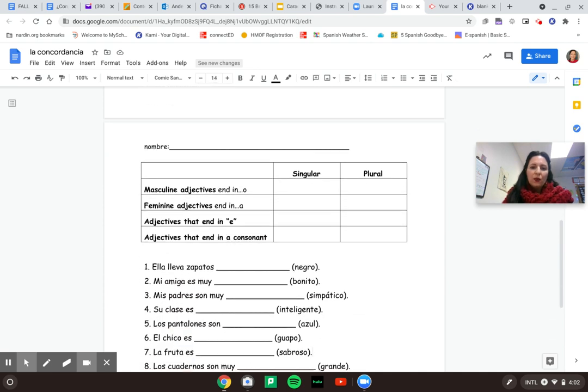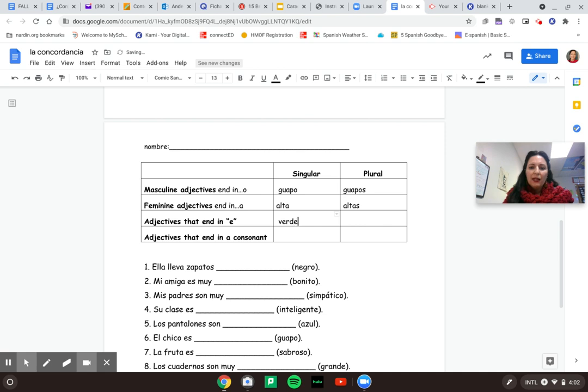So let's just make a quick chart in your notes. So we have masculine adjectives that end in an O. So say that we had guapo, or good looking. How would we make that plural? That would become guapos. So los muchachos guapos, por ejemplo. And say that we had a word like alta for a feminine adjective. How would we make that plural? That would be altas.